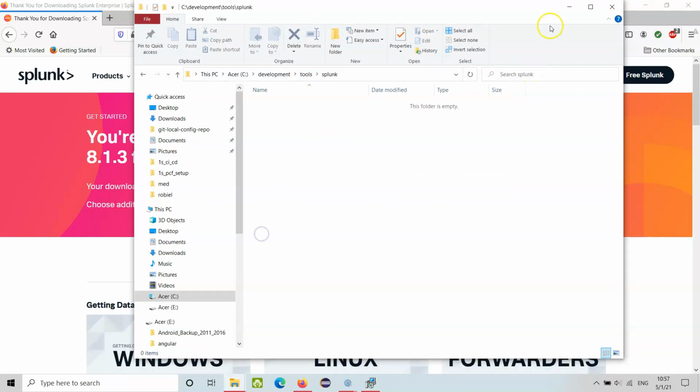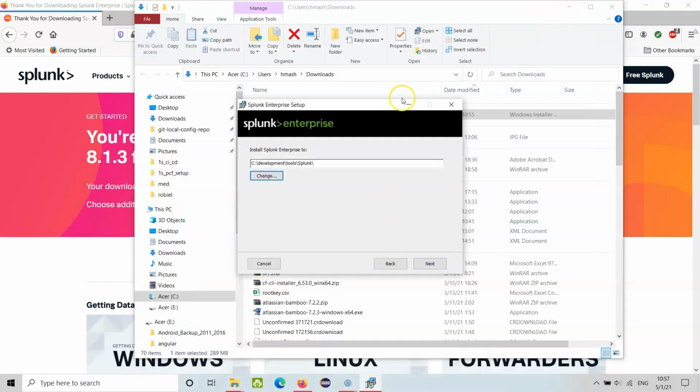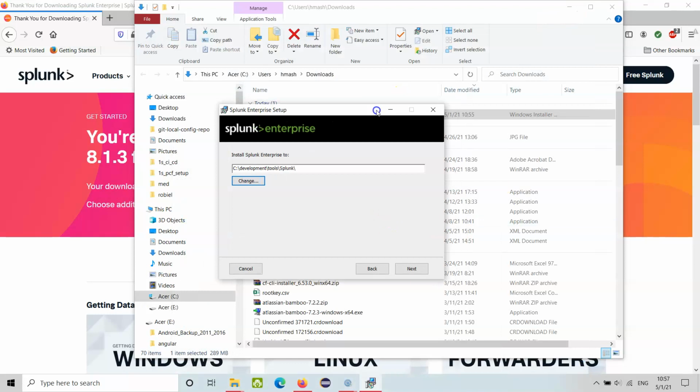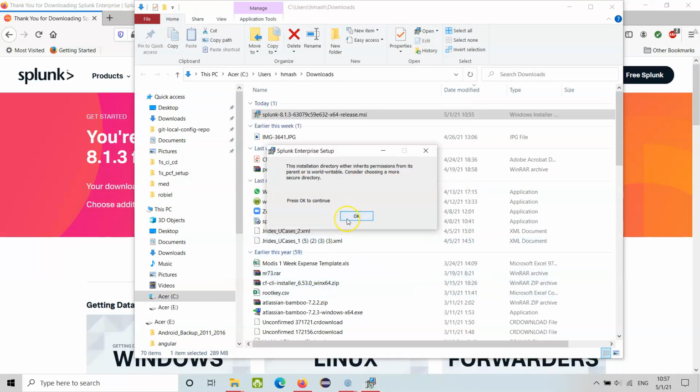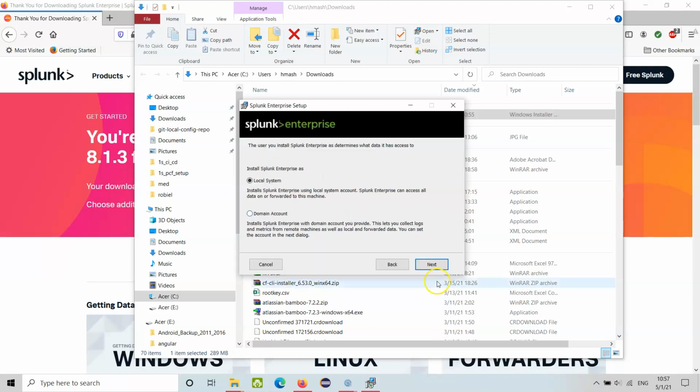Should come here. Install Splunk Enterprise as local system account, so it inherits your account permissions. If you are admin, then Splunk will operate in an admin environment.